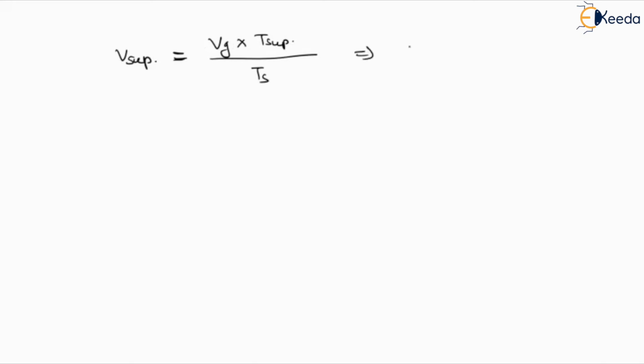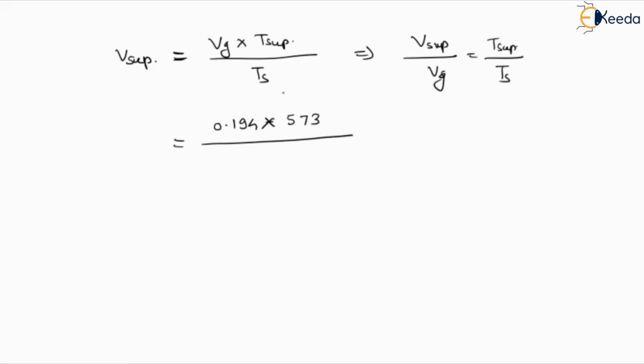The thermodynamic relation we are applying is v superheated divided by v saturated, or vg, equals T superheated by Ts. So here we have all these values. The vg value is 0.194, and the T superheated value is 573, divided by Ts, 452.9.